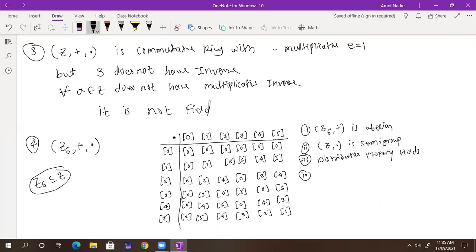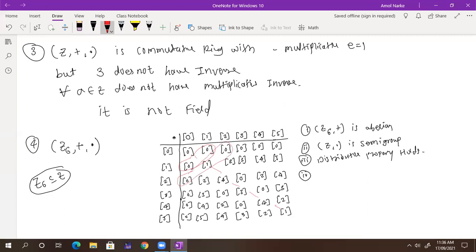Commutativity is A into B equal to B into A. You can see, I use another pen, a red pen. Suppose these are my diagonal elements. You can see these are symmetric. Symmetric means A into B is equal to B into A. So the 0 row and column are also symmetric.